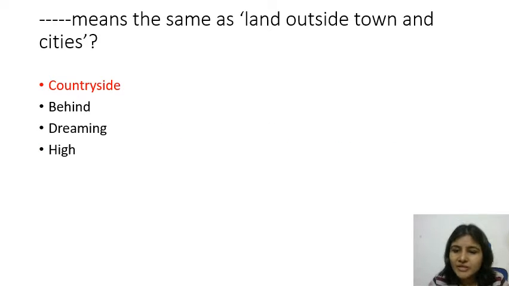So it's a question related to vocabulary. Dash means the same as land outside towns and cities. We know that a land which is outside towns and cities is known as countryside, right? So the answer is countryside.